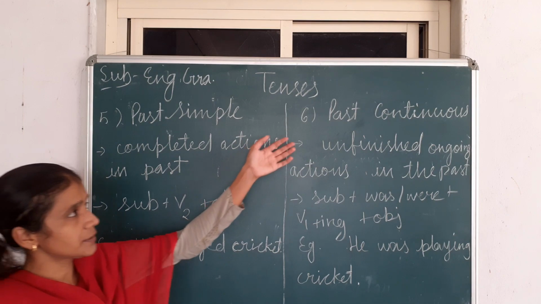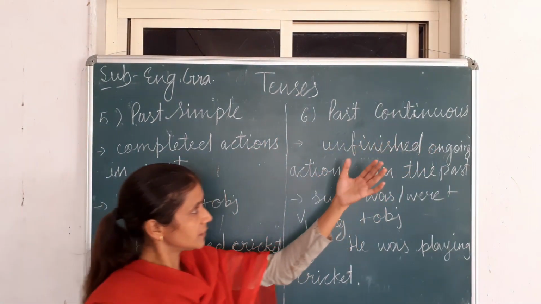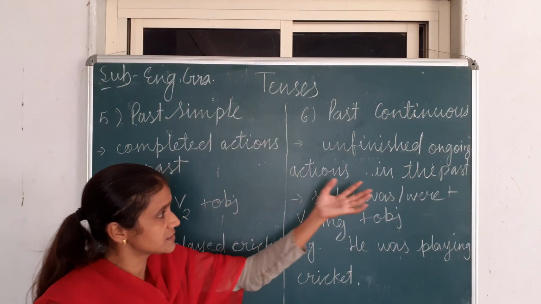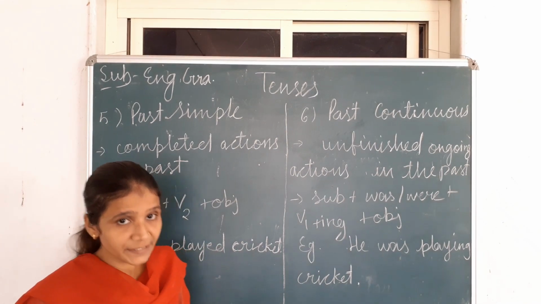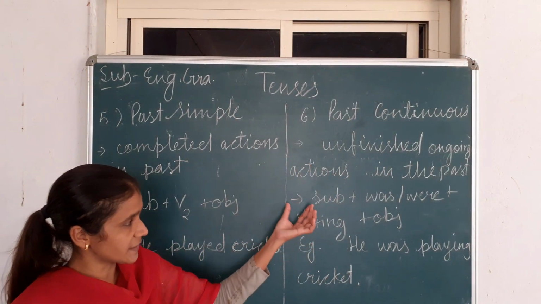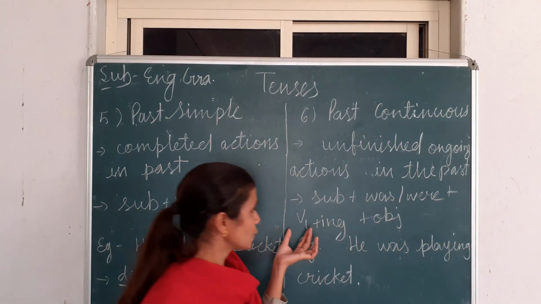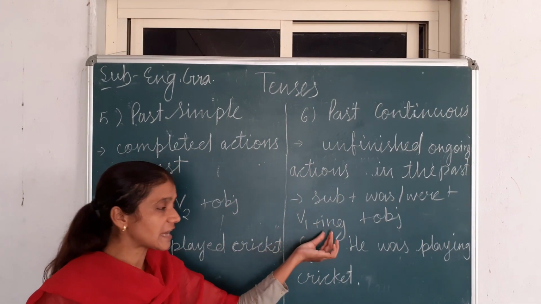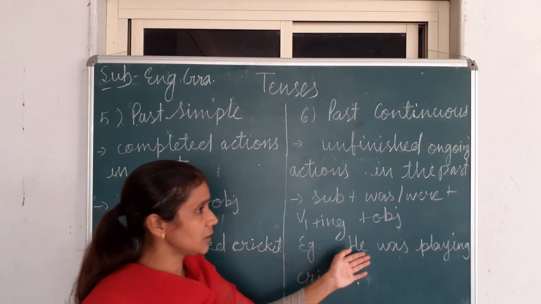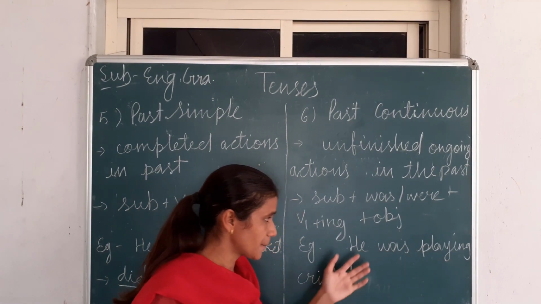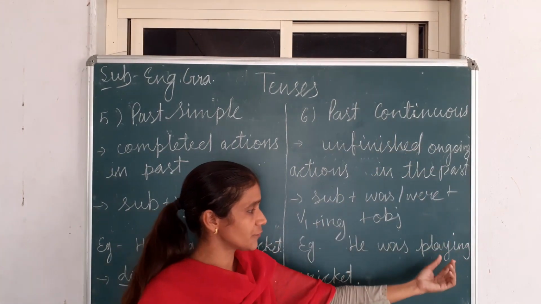Now we'll discuss the past continuous tense. Continuous, it means you know that the unfinished ongoing actions in the past that were not completed. These types of actions. See sentence structure. Subject plus was or were plus V1, first form of the verb with ing, then object or complement. Now the example. He was playing cricket. Because it's a continuous tense, so we are using ing.